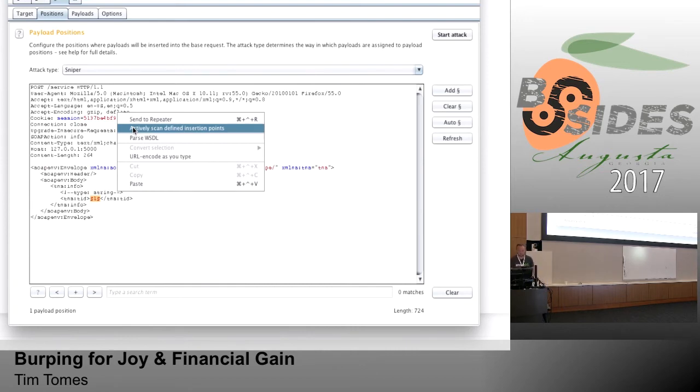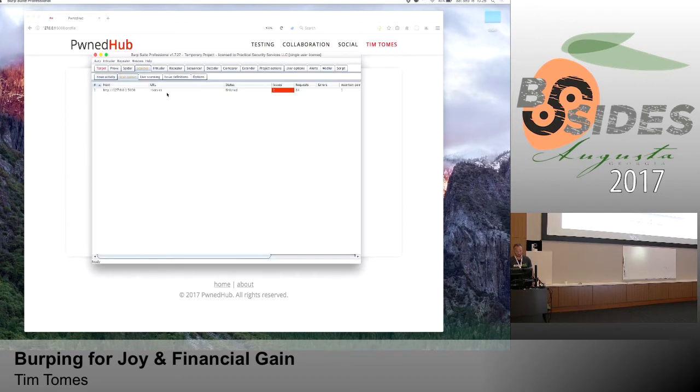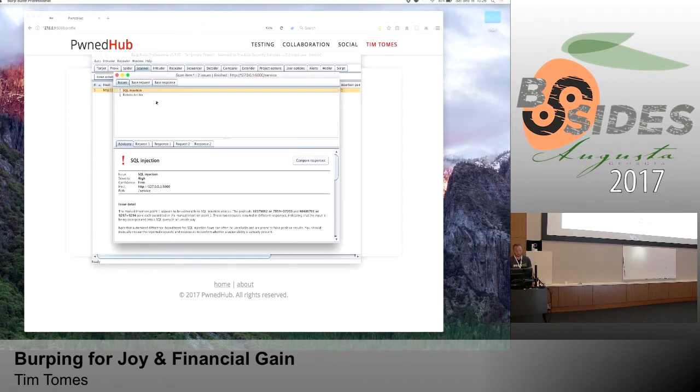All right, so let's actively scan this defined insertion point. We go up to the scanner. We look at the queue, and it's already finished because everything's local and it's super fast. And we can see immediately it found a SQL injection vulnerability within that web service. I can confirm for you, there is SQL injection there, right? But that gave us the ability to find that very, very quickly.